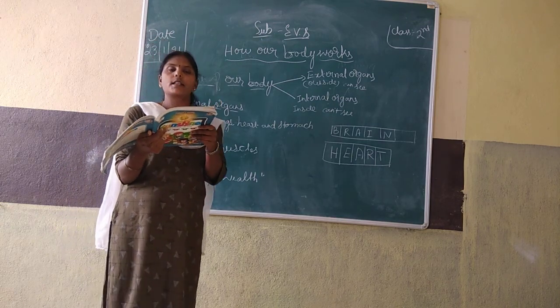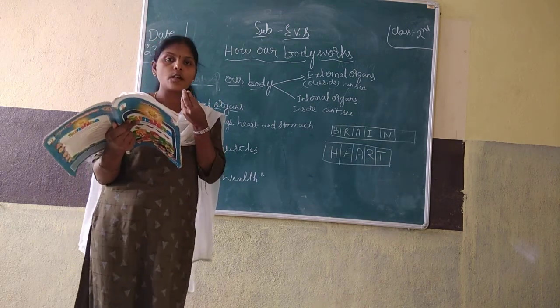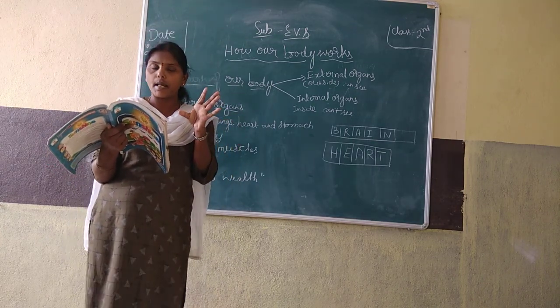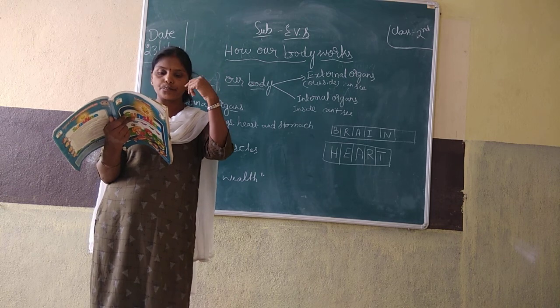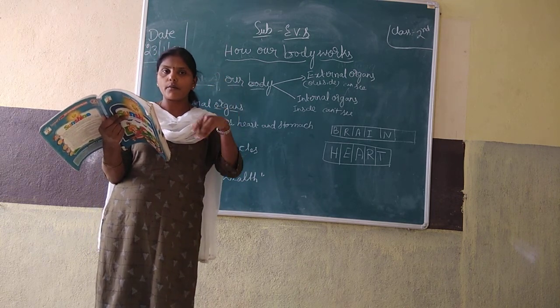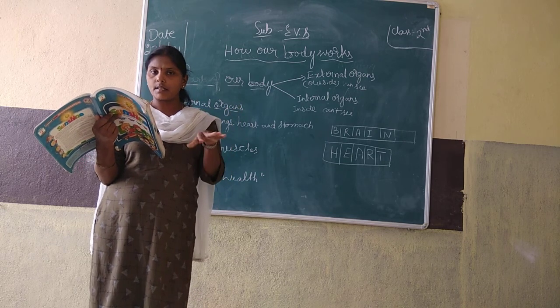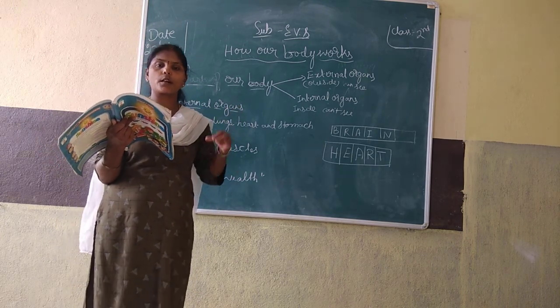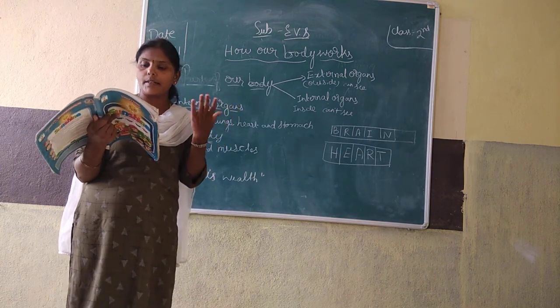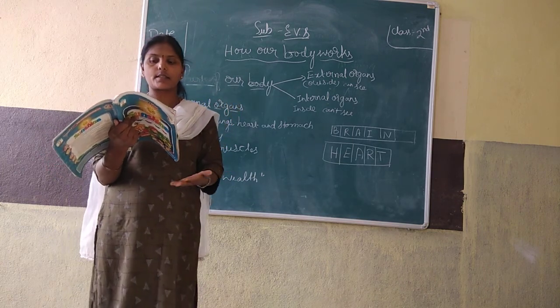The stomach digests the food we eat. It makes blood, and it will go to the heart. It pumps to all our body parts. Then energy will be produced and we do our work.